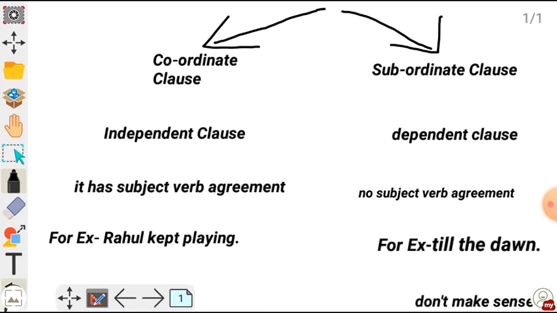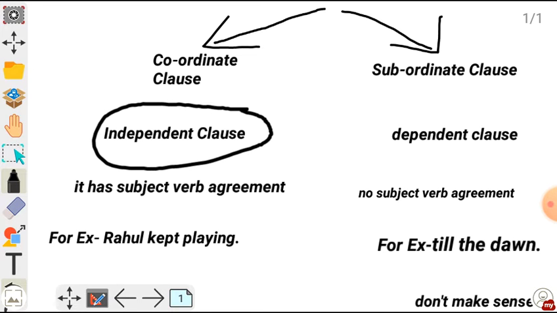Coordinate clauses are also known as independent clauses because they don't have to depend on any other clause. And secondly, it has a subject verb agreement. For example, Rahul kept playing.